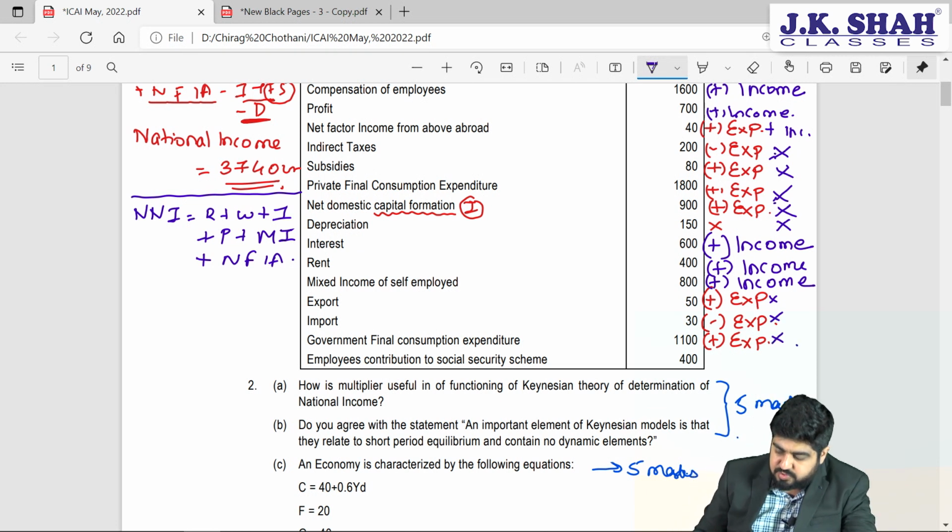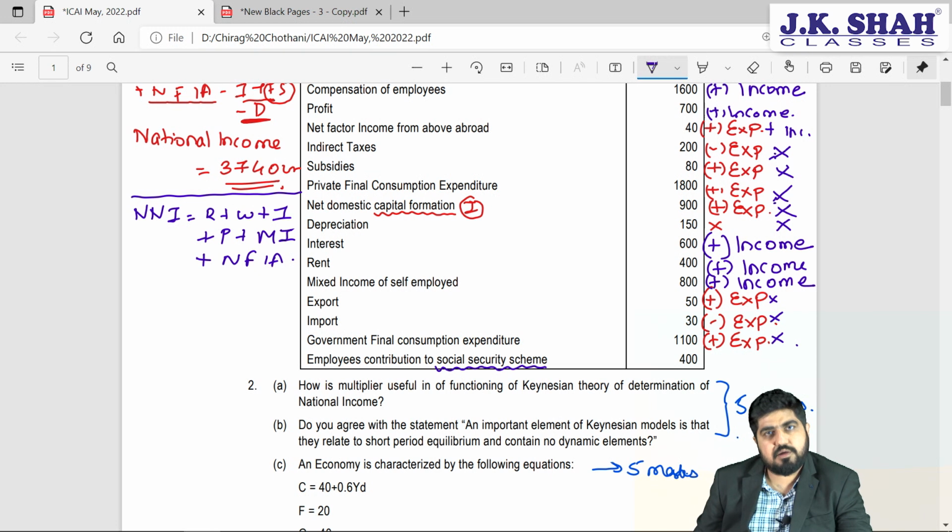Employees' contribution to social security scheme. Oh my god, now what is this new thing? What are the social security schemes, by the way, in India? You have something called Pradhan Mantri Suraksha Bima Yojana, right? It is an insurance exclusively for employees, where employees can contribute on a monthly basis for securing their future. It's an insurance. Similarly, for pension we have Atal Pension Yojana. There is one more social security scheme, Pradhan Mantri Jeevan Jyoti Yojana.